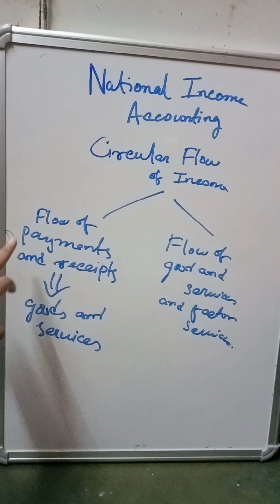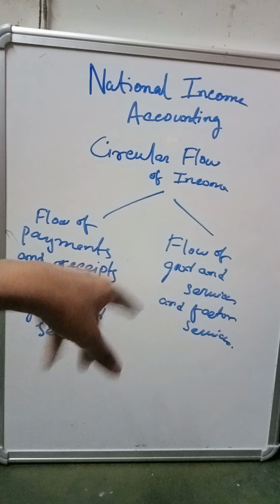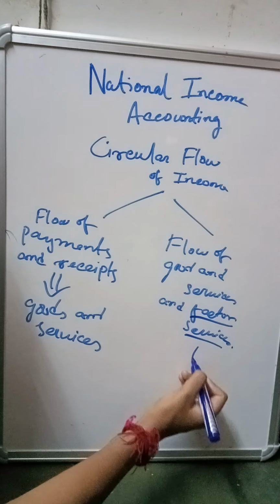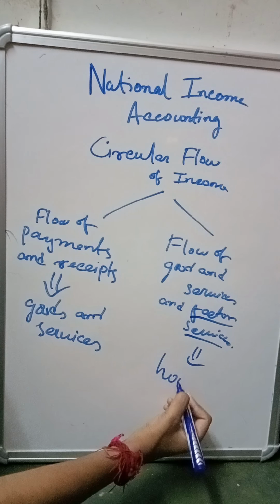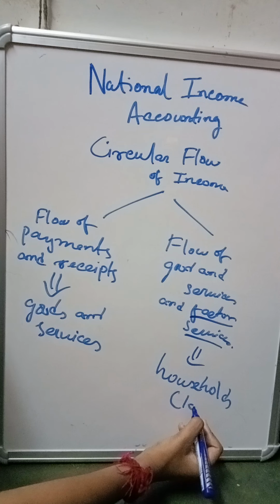One is the flow of payments and receipts that we made for purchasing any goods and services, and on the other hand there is also another flow, that is the flow of goods and services and the factor services. What are factor services? Factor services mean the households are the labor, right? If there would have been no household, then there would have been no labor, right? So these factor services are being rendered by whom? Households, who are actually the labor.